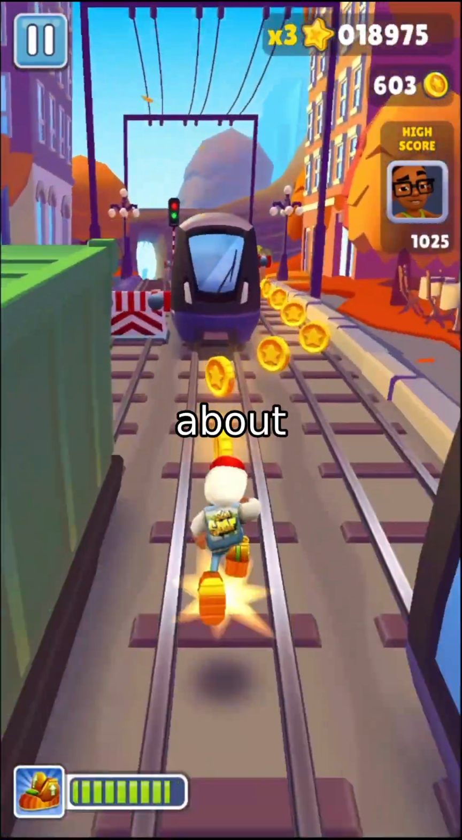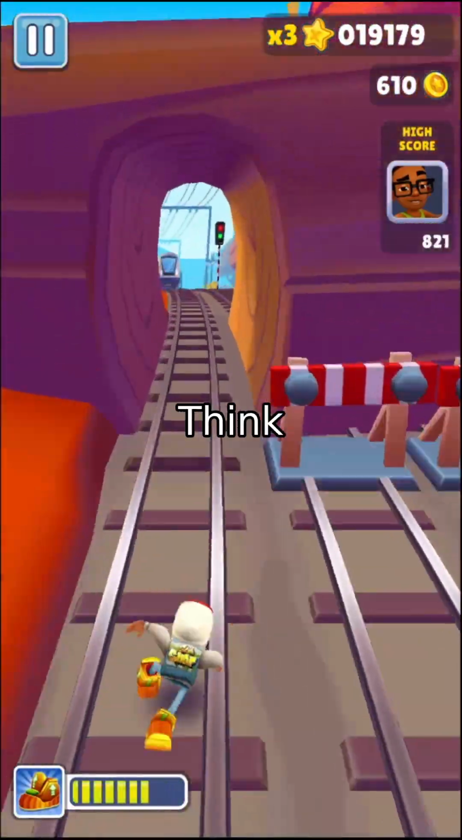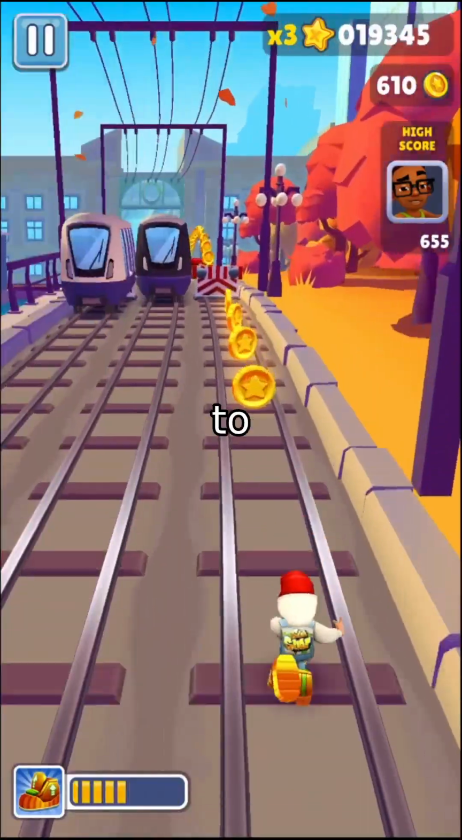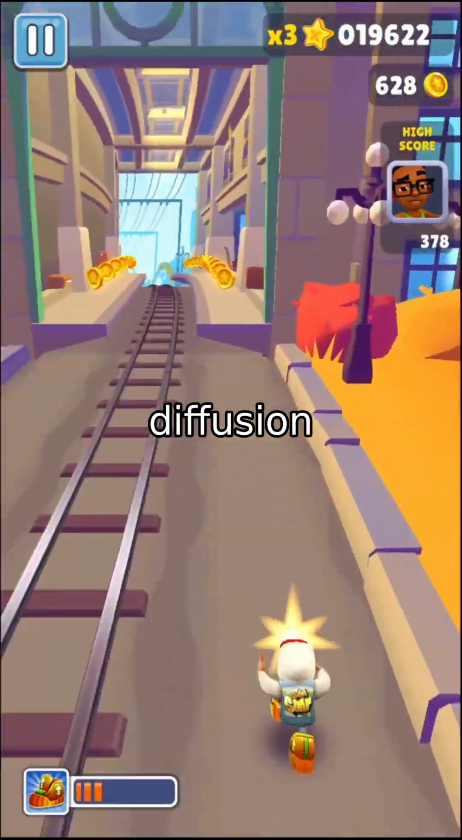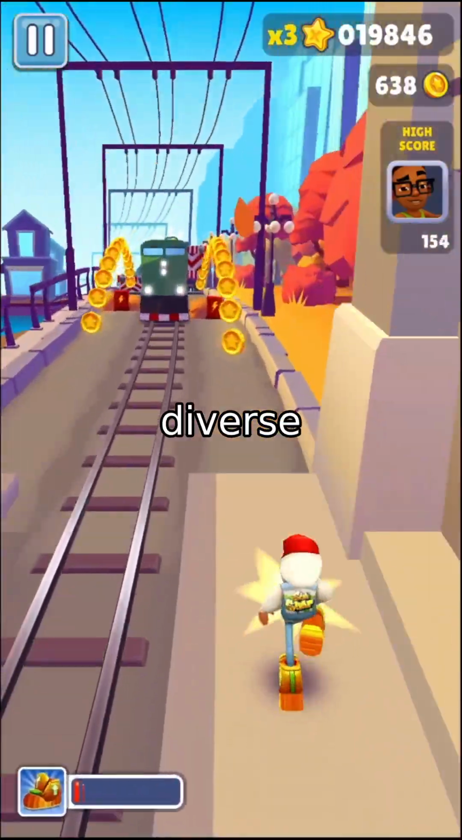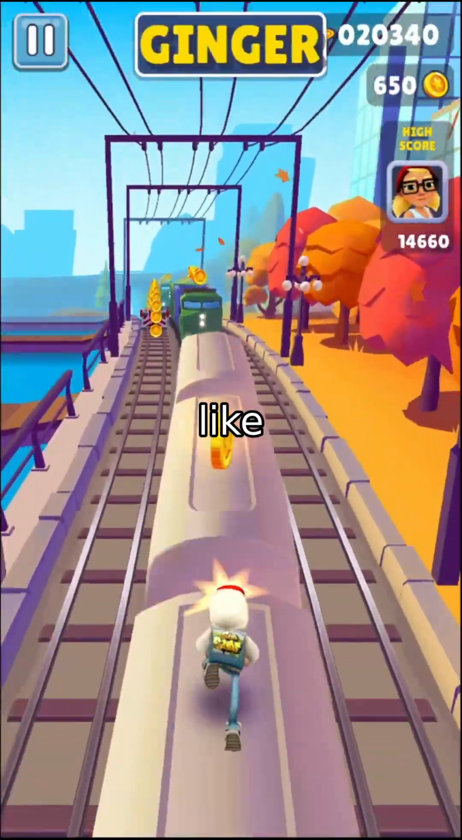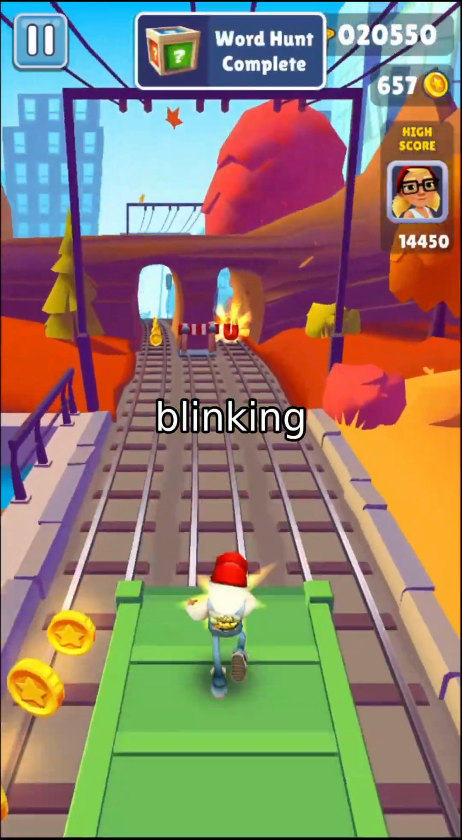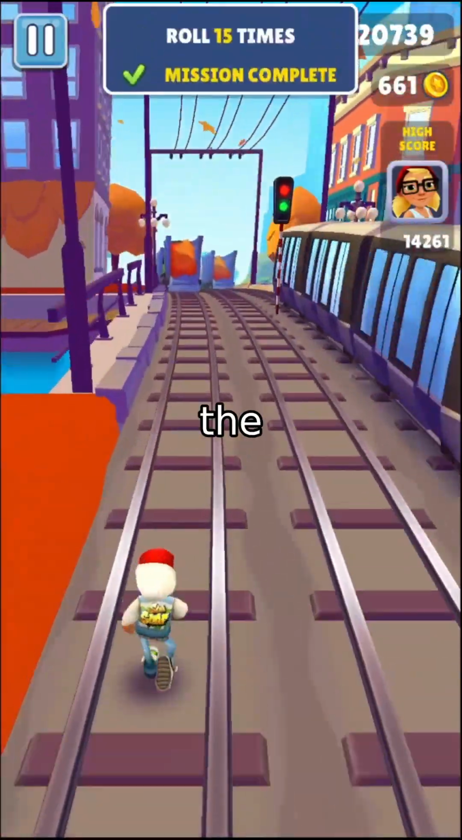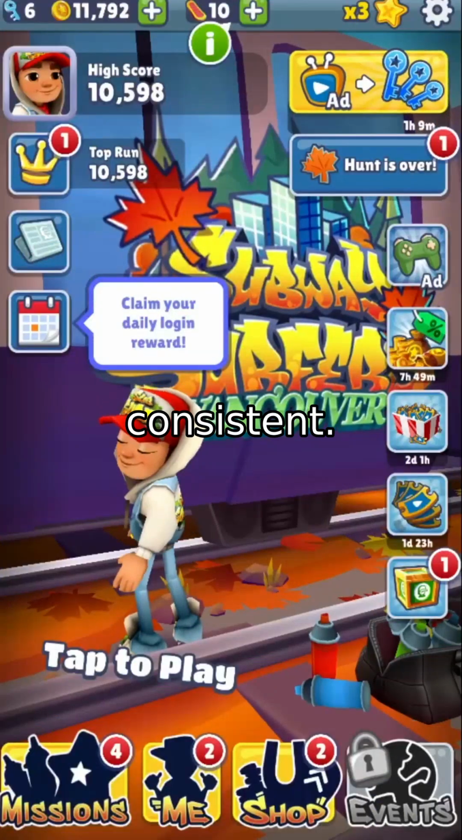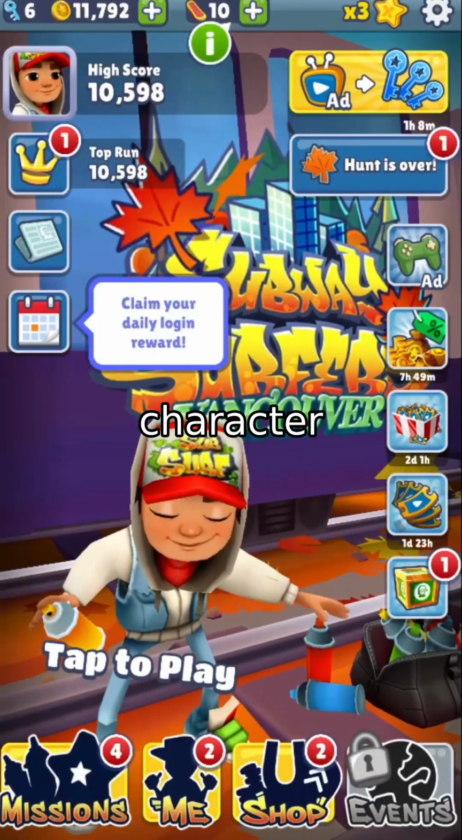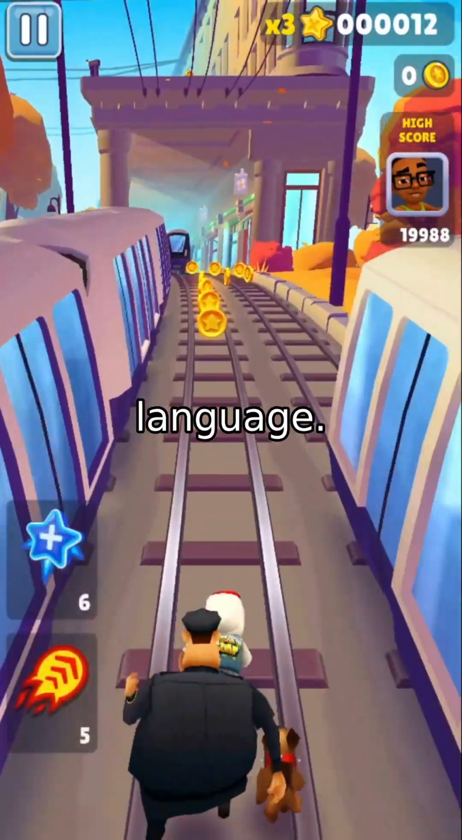But faces aren't just about expressions, they also move. Think about head nods, eye blinks, or a quick glance to the side. Our system uses a diffusion model to generate these natural, diverse motions. Even with the same input, you'll see different yet believable movements, like a character looking left then right, or blinking at just the right moment. And here's the magic. The expression and mouth shape stay consistent. It's like giving your virtual character a personality with realistic body language.